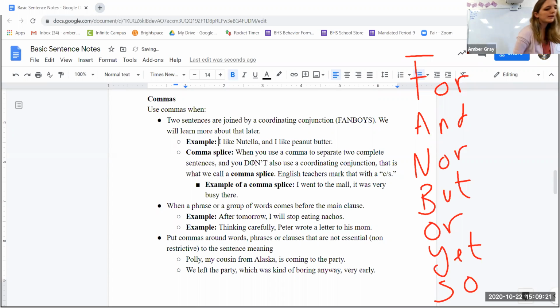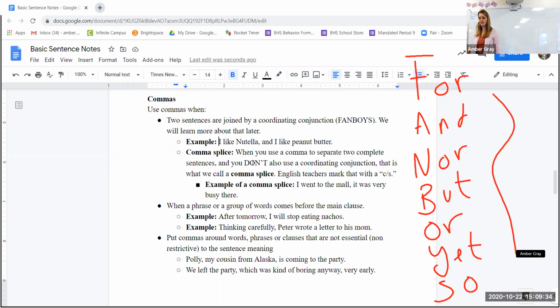Okay, a comma splice is when you have two complete thoughts strung together with just a comma. So when you use a comma to join two complete sentences, and you don't also use one of these FANBOYS, these coordinating conjunctions, that's what we call a comma splice, and teachers will use C/S to say that's a comma splice, you need to fix that. So: I went to the mall, comma, it was busy there. Those are two complete thoughts.